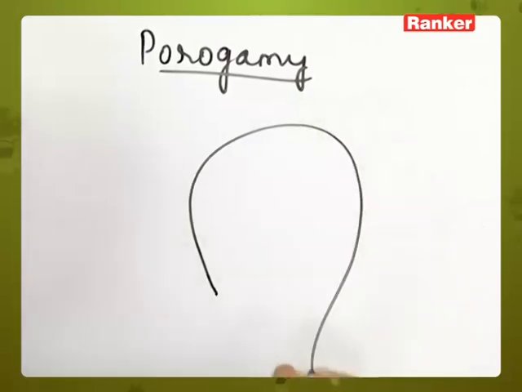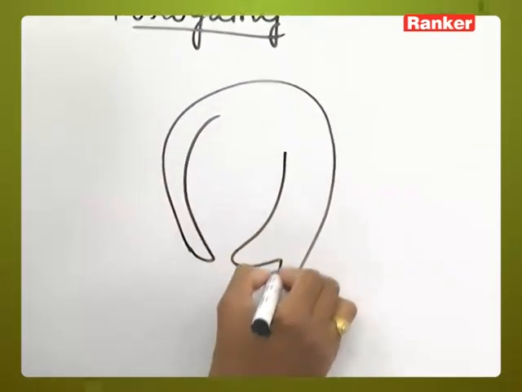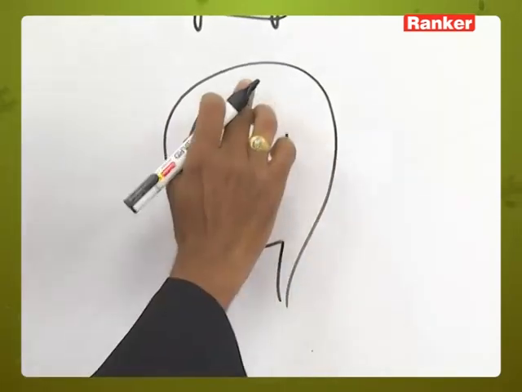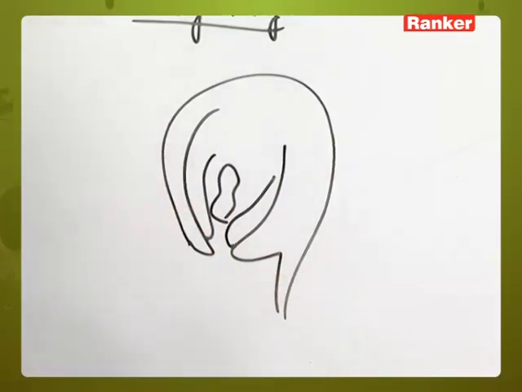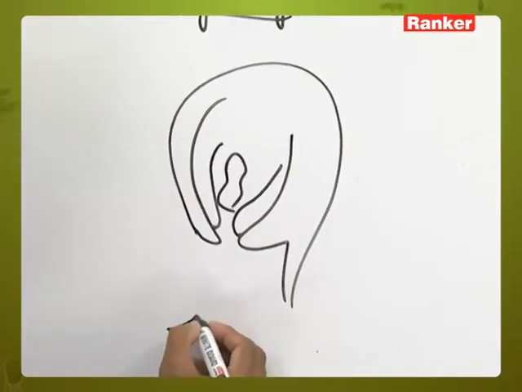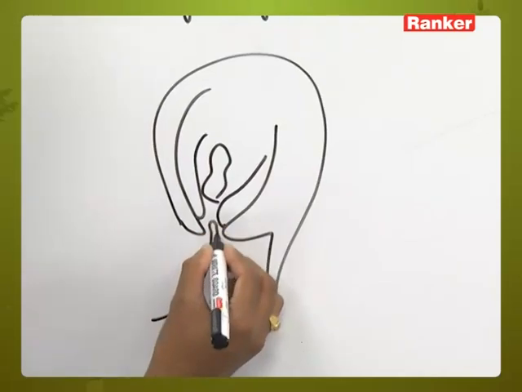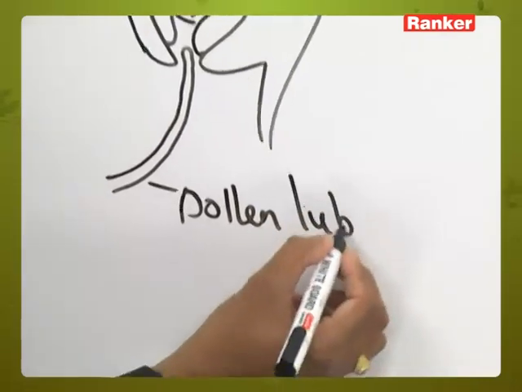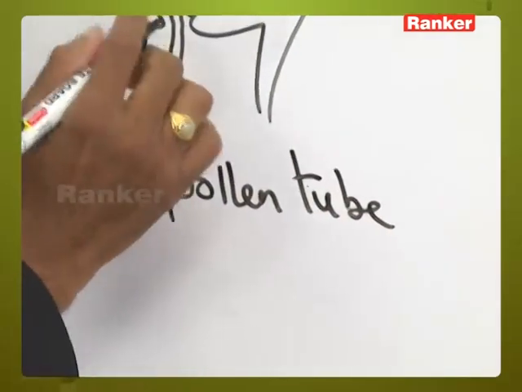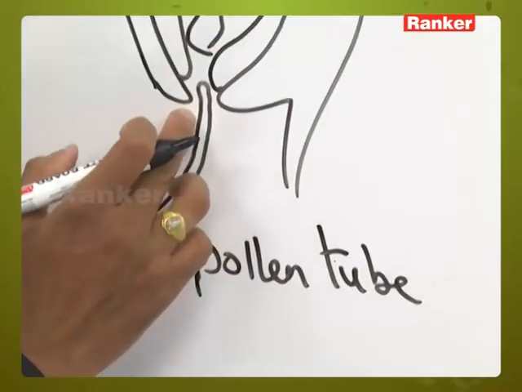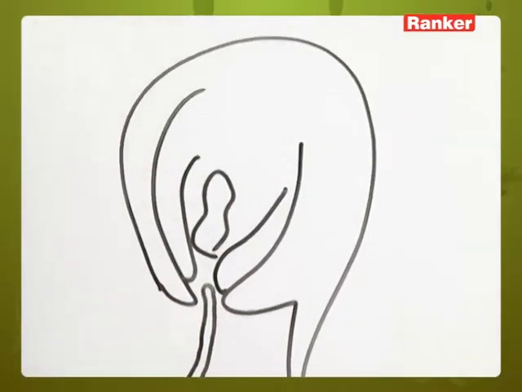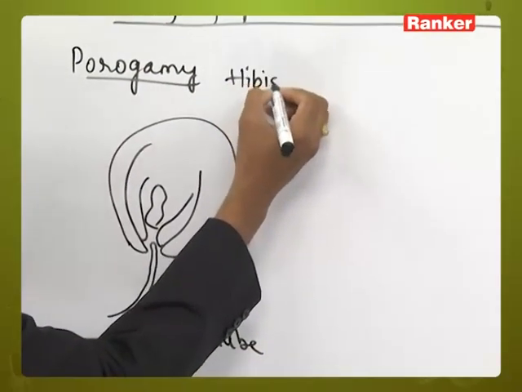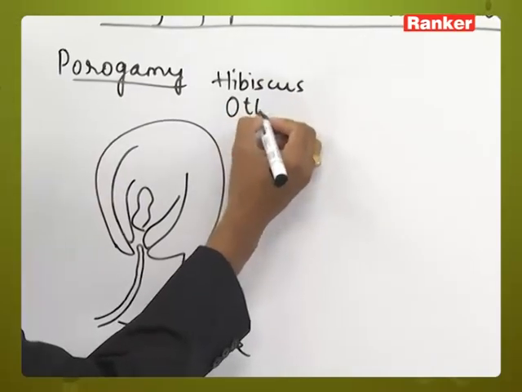Consider this is the ovary. This is the embryo sac. So, this is the chalaza, micropyle, funicle. The pollen tube enters into the ovule. This is a pollen tube. The pollen tube enters the ovule through the micropyle directly. So, this mechanism is called porogamy. This is the most common type, and can be seen in examples like hibiscus and Lilia.